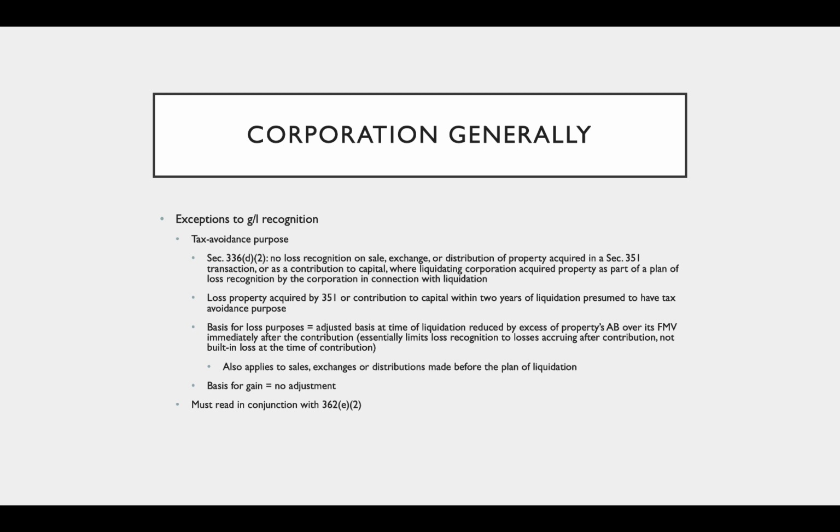And another difference between 336(d)(1) and 336(d)(2) is that 336(d)(1) disallows all of the loss. 336(d)(2) would only allow a portion of the loss. It would disallow the portion of the loss that was built in at the time of corporate formation, but it would allow the loss that happened between corporate formation or contribution and liquidation.